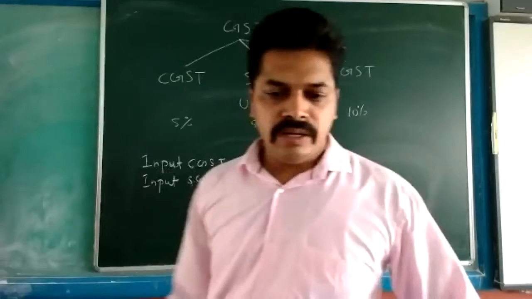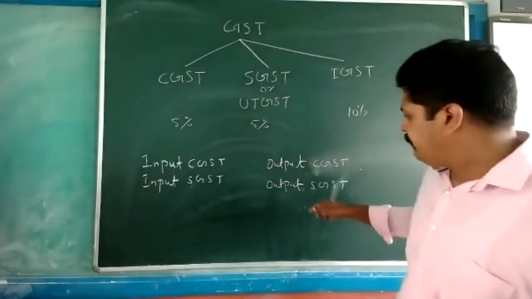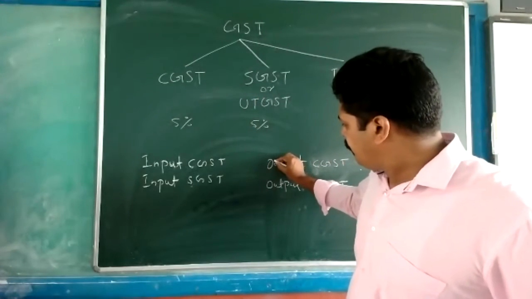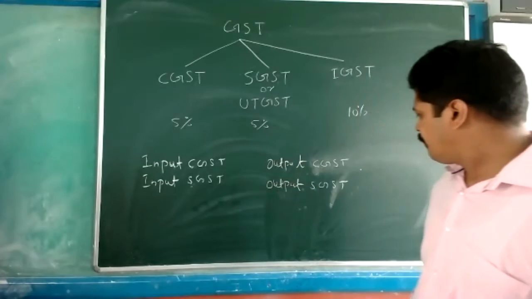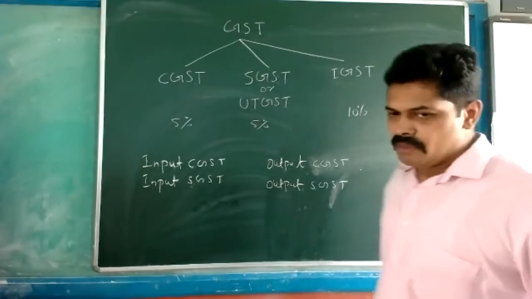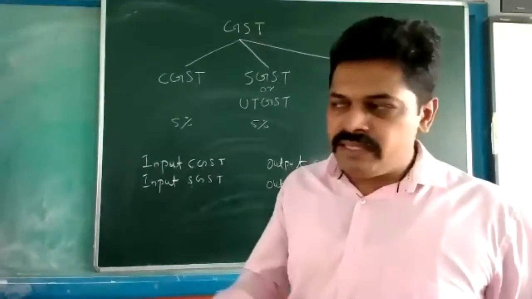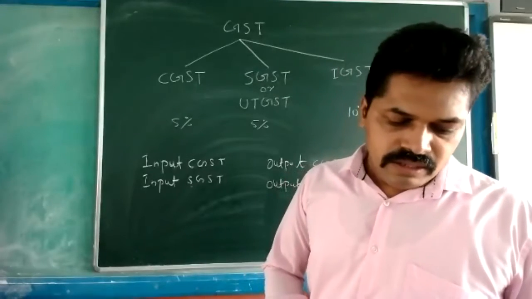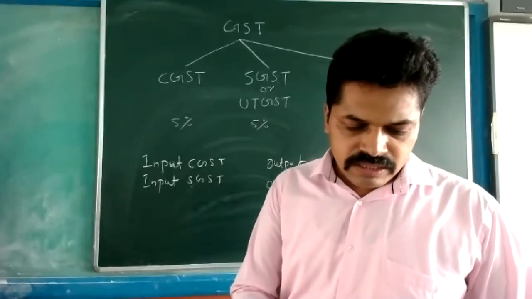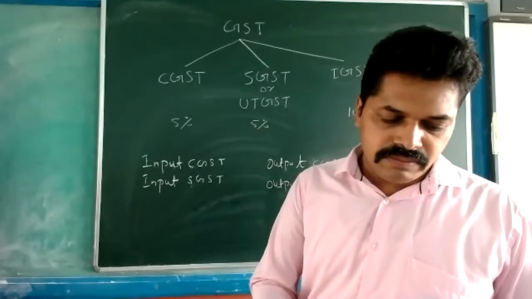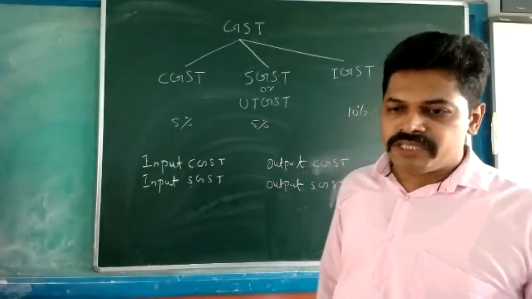To Output SGST. Then, first of all, write the amount against sales. Sales is given, 8 lakh. 8 lakhs, 9%, 72,000.